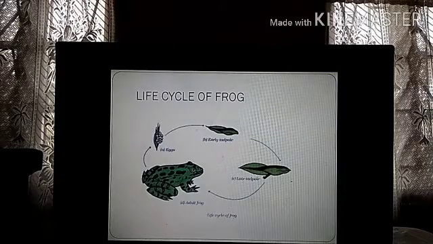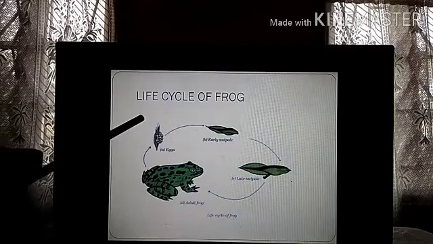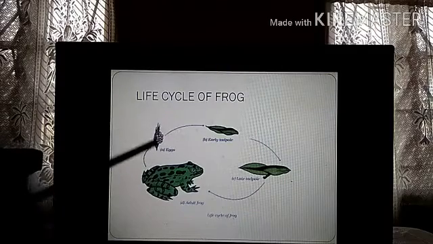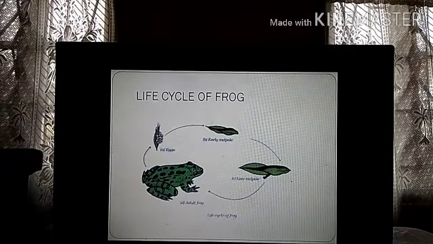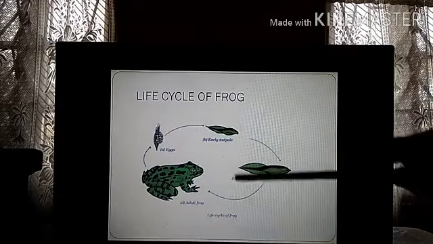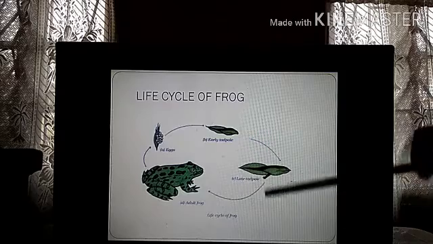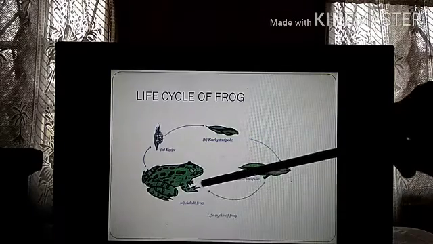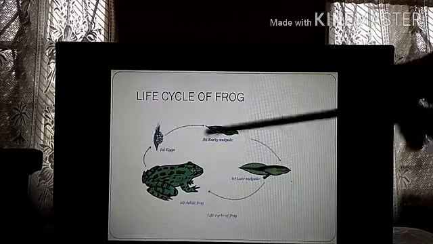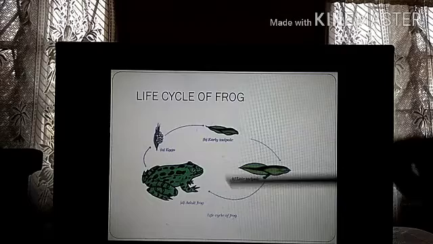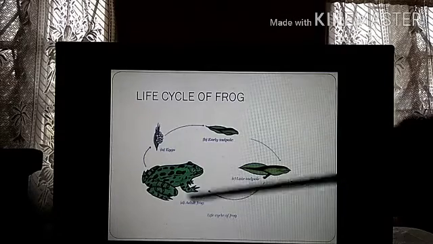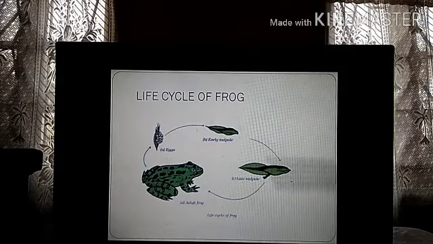Yes. So this is the life cycle of a frog. You can see these are the eggs. This is the early tadpole. That means the eggs will hatch into a tadpole like this. Then this tadpole will grow a little bigger in size like this, and this will finally become the frog. When you look at the frog and the tadpole, do they have any kind of similarity? No. No one can say that this tadpole will become this frog, or this frog was earlier this tadpole. Because now you have studied, you know, otherwise no one can say. So this is called metamorphosis.